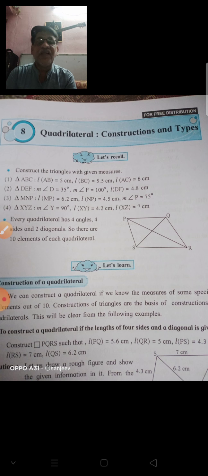The rectangle we also call a parallelogram, because every rectangle is also a parallelogram, but not every parallelogram is a rectangle, because in a rectangle each angle has a 90-degree measure. So in a parallelogram it is not necessary that each angle is 90, but it is required that the opposite sides are congruent to each other and parallel to each other, then it is said to be a parallelogram.